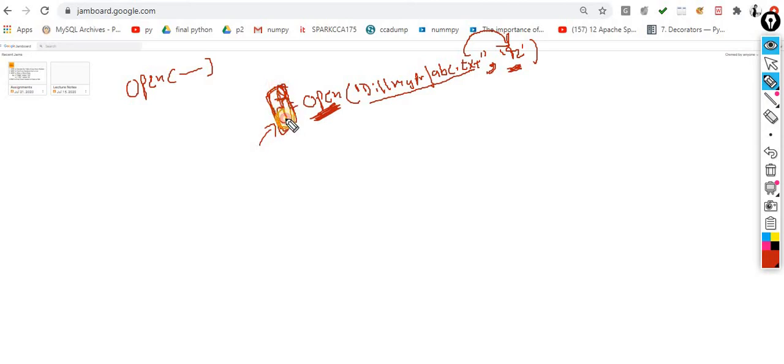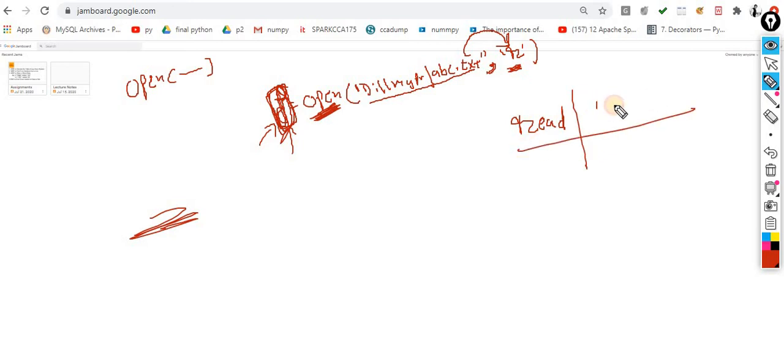So your f will become your file pointer, like a pointer which is moving on the screen. Now it is a file pointer. With the help of this file pointer, you are supposed to perform the read operation and the write operation. When I talk about the read operation and when I talk about the write operation, there are only two methods over here.